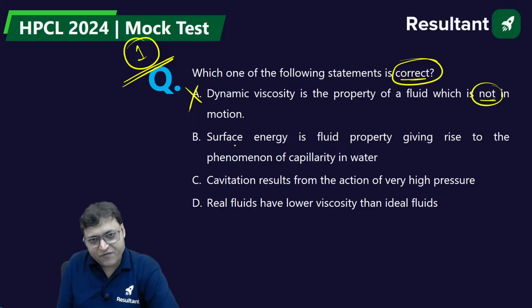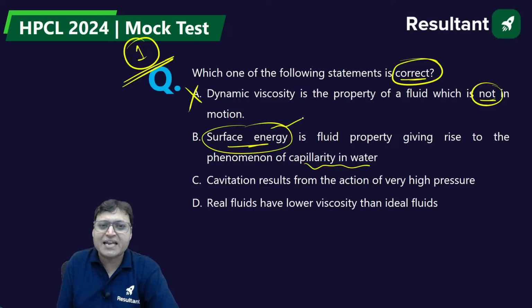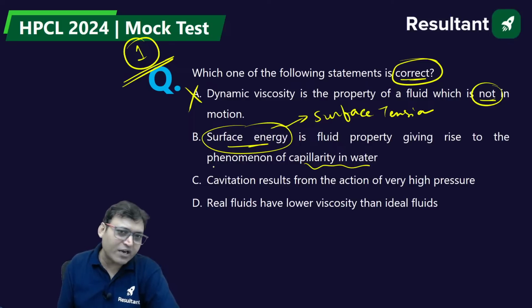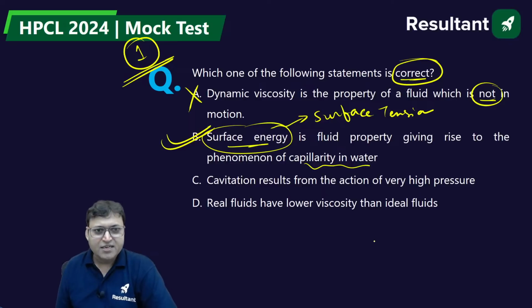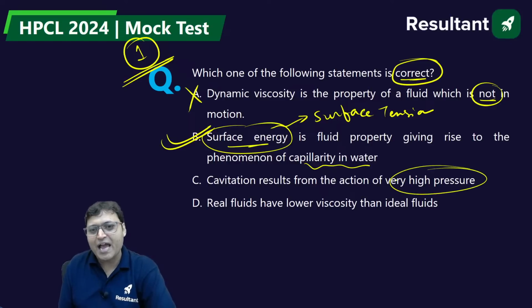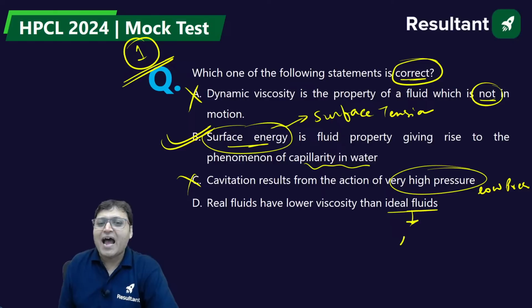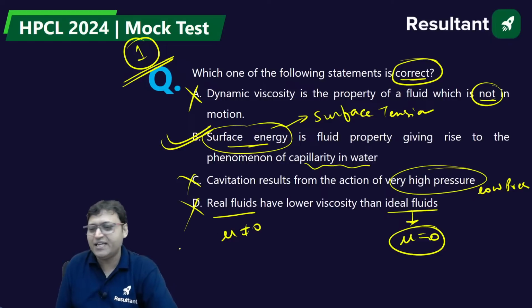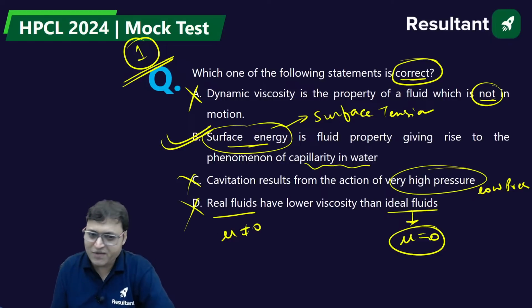Option B: surface energy is the fluid property giving rise to the phenomenon of capillarity in water. Yes, surface energy is nothing but surface tension. It is the property which gives rise to capillarity in water as well as in mercury, depending on the relative magnitude of cohesion and adhesion. So B is correct. Option C: cavitation results from the action of very high pressure. No, cavitation results from low pressure. Option D: real fluids have lower viscosity than ideal fluids. Ideal fluids have zero viscosity and real fluids have non-zero viscosity, so D is also incorrect. The correct answer is B. B for Bombay. Well done guys.